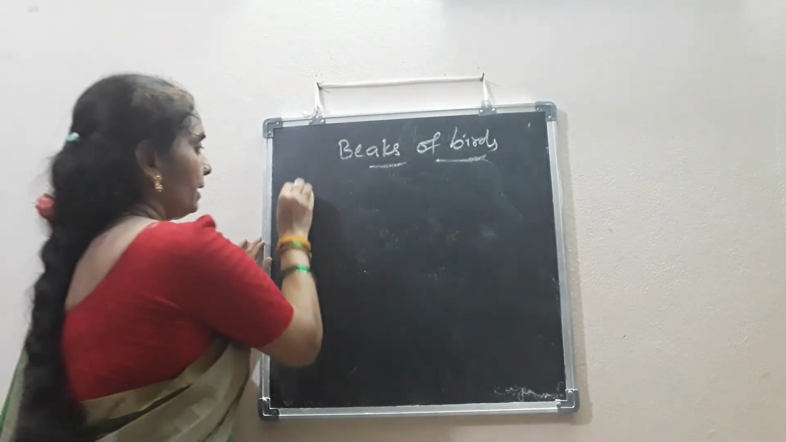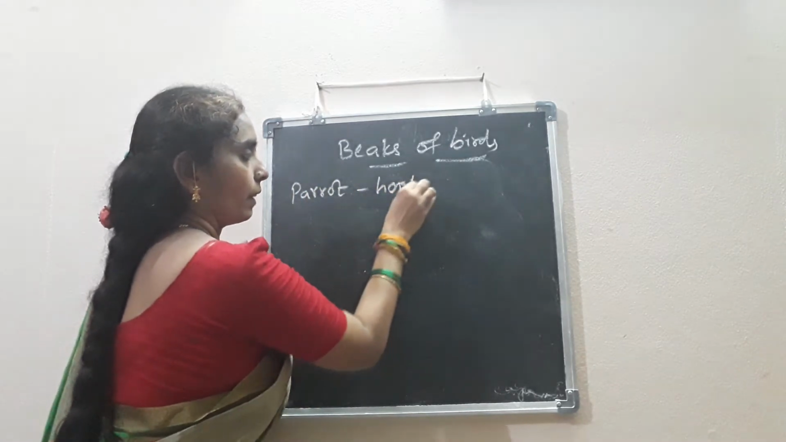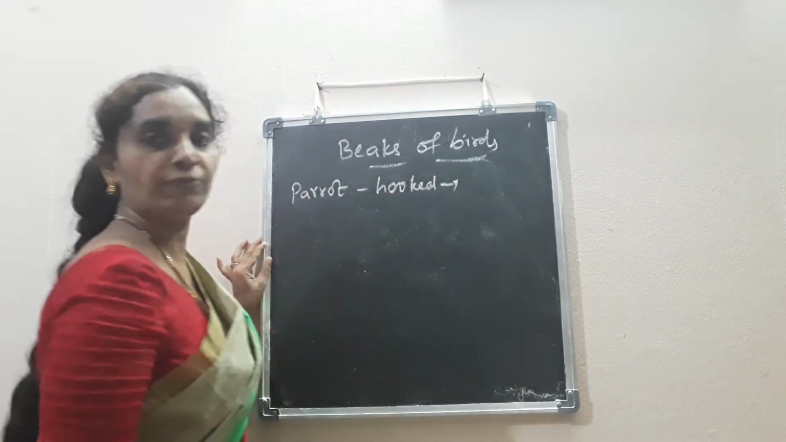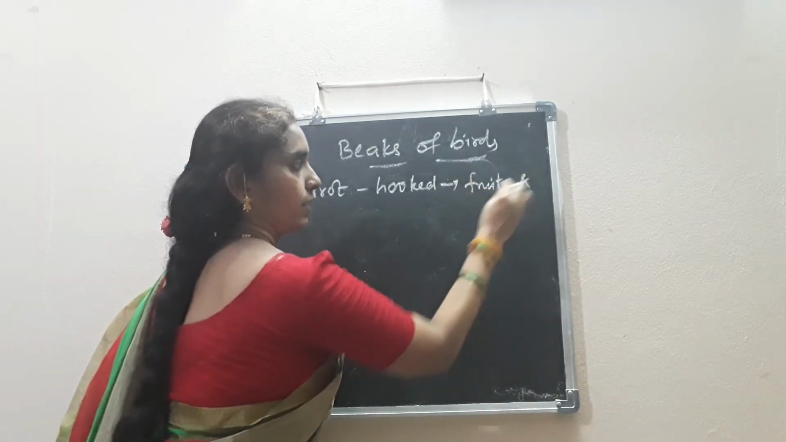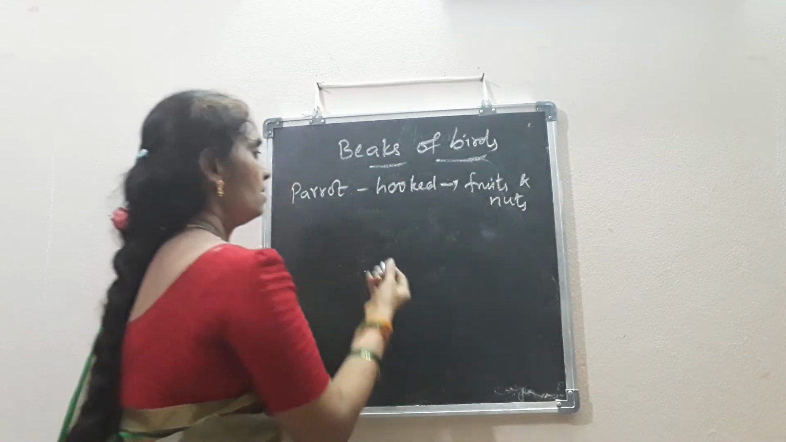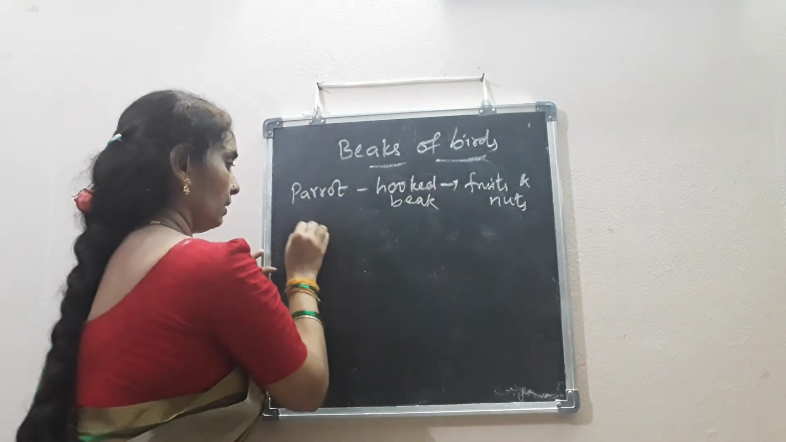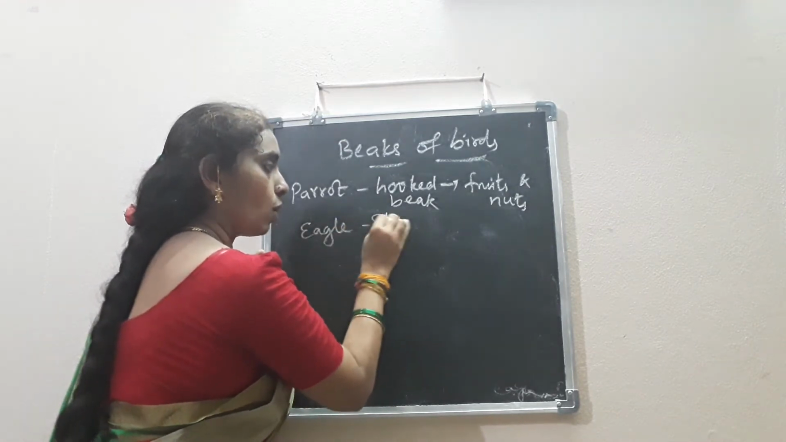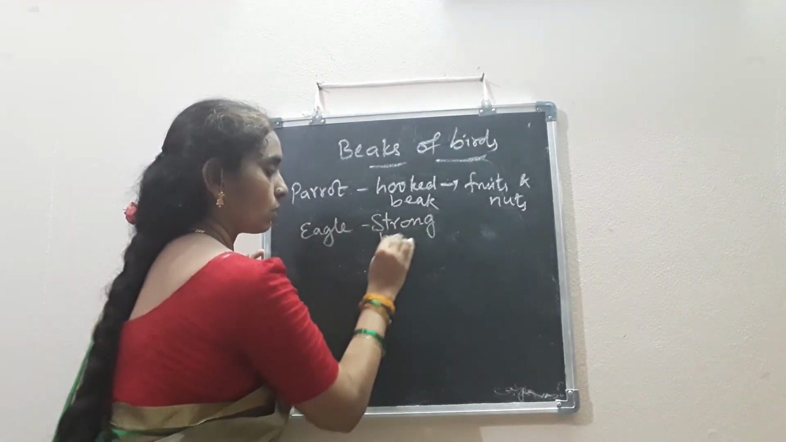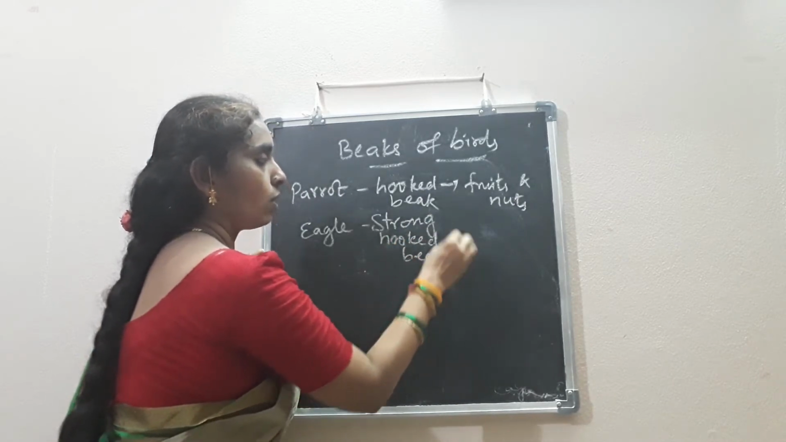If you take a parrot, it has a hooked beak. What does it eat? Its food habit is fruits and nuts. Is it clear, children? So, hooked beak. If it is an eagle, it also has the same type of hooked beak, but a strong hooked beak. Vultures and eagles all have a strong hooked beak.